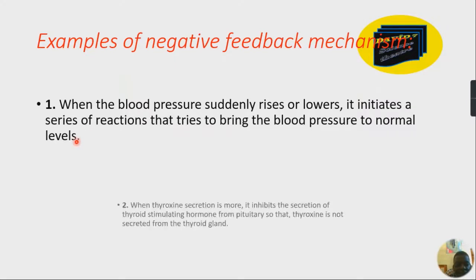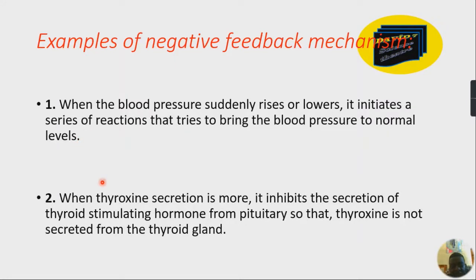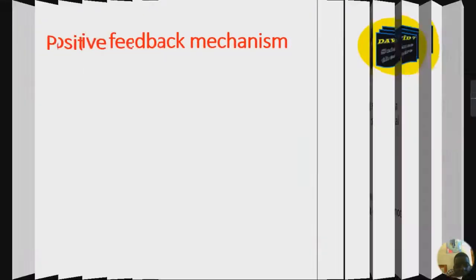Another one is when thyroxine secretion is more, it inhibits the secretion of thyroid stimulating hormone from the adenohypophysis, so that thyroxine is not secreted from the thyroid gland. When the thyroxine is high, it inhibits its own secretion by acting on the pituitary gland. So that is it. Let's continue.